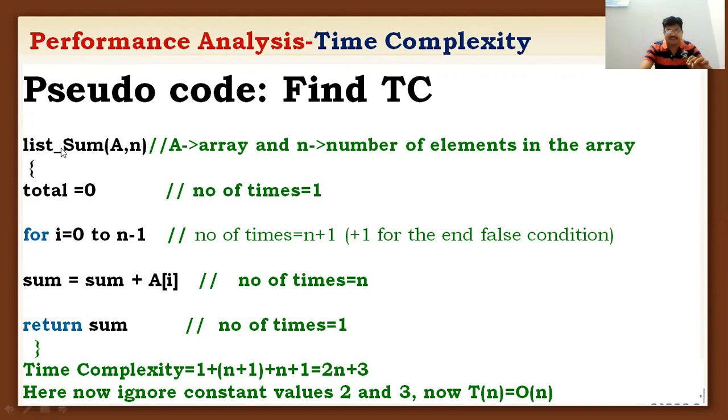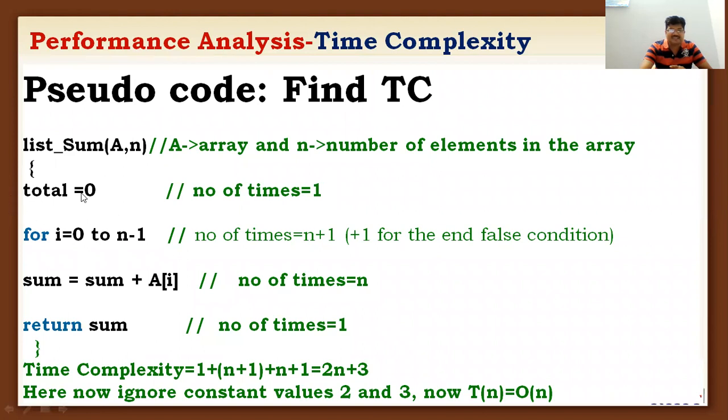I already said that the header part of an algorithm takes how many times for executing the statement? This statement takes 0 times. So the number of times this statement will be executed is 0. This is the open brace, and the open brace also takes 0 number of times, and the close brace also takes 0 number of times.